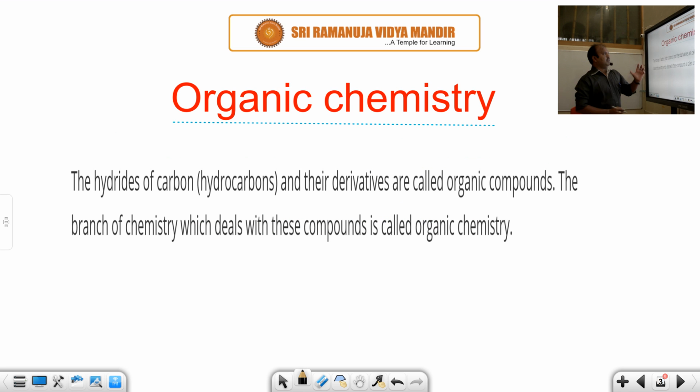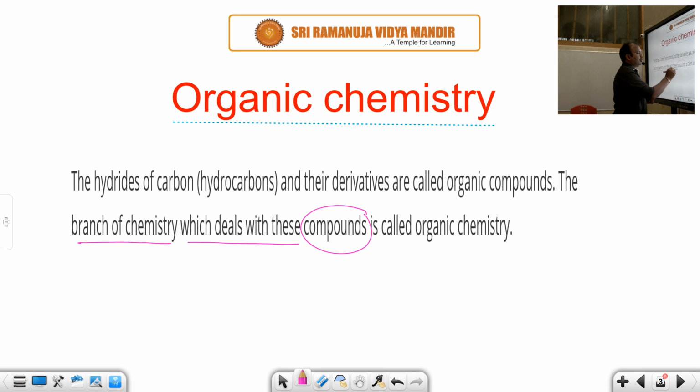So first, what is organic chemistry? Organic chemistry is a branch of chemistry. Chemistry has so many branches: general chemistry, inorganic chemistry, physical chemistry, drug chemistry, biochemistry. One of the important branches is organic chemistry, which deals with organic compounds. The chapter which deals with organic compounds is called organic chemistry.